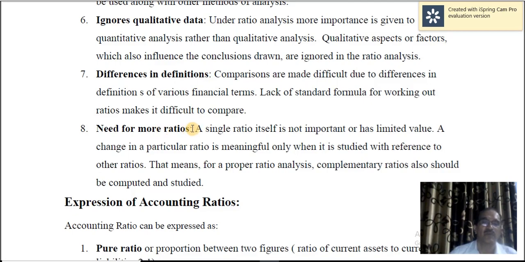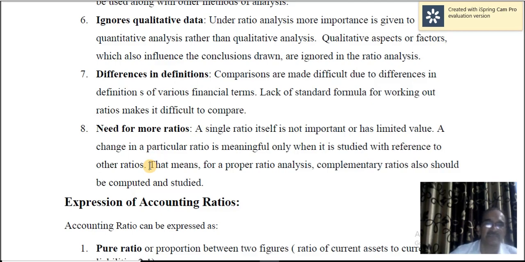Need for more ratios. A single one or two ratios may not give you a comprehensive picture of the liquidity position or financial position or profitability position of the concern. Let me give one example. Say the current ratio of a concern is, let us say, 3:1.